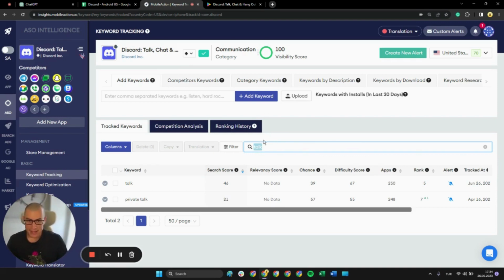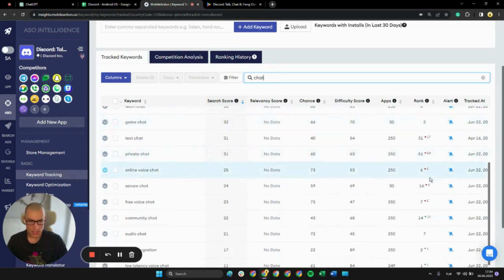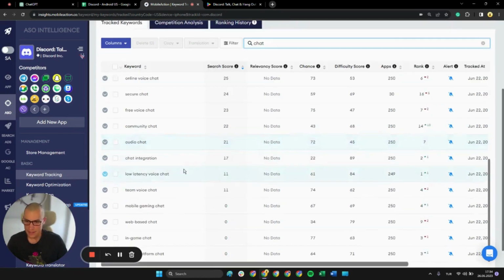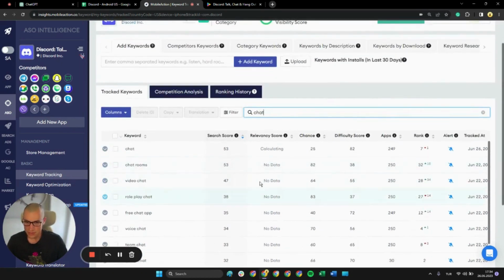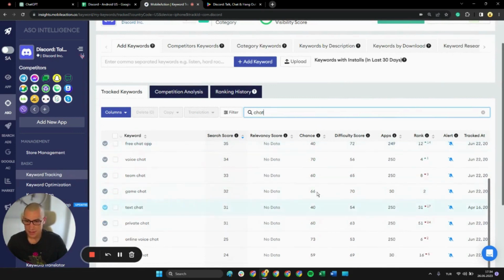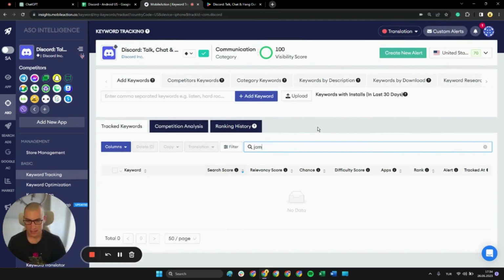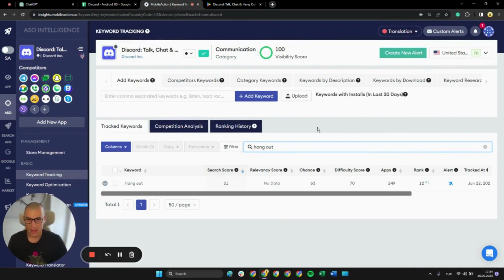The next keyword, chat. How are we doing for that? We're ranking seventh, and then for a lot of different long tail and great search volume keywords, we're pretty much doing okay. Let's see: chat rooms, video chat, we're 28; free chat app, we're 12; voice chat, great, fourth; and a solid search for team chat, game chat, etc. So Discord is getting great results out of the chat keyword. And then lastly, let's see how we're doing for Hangout.